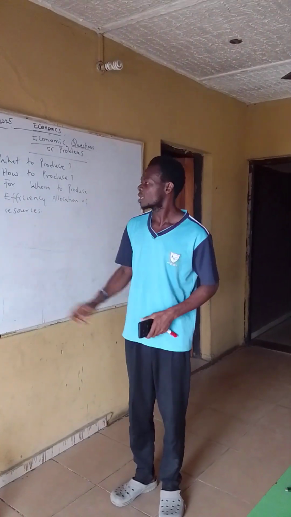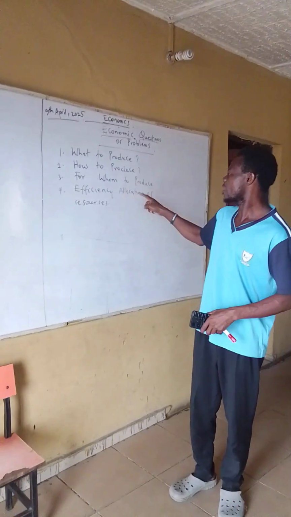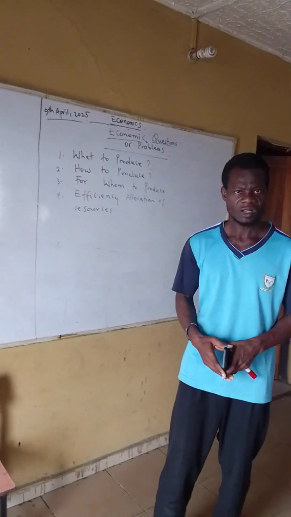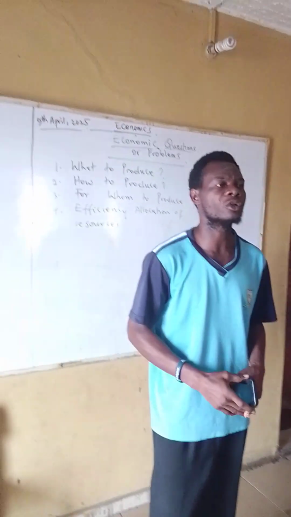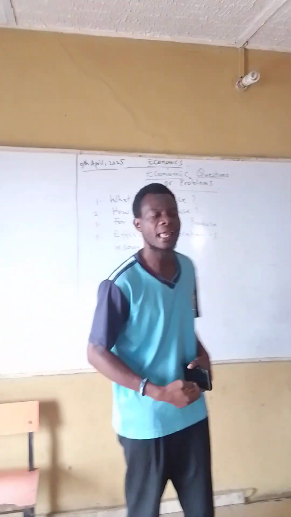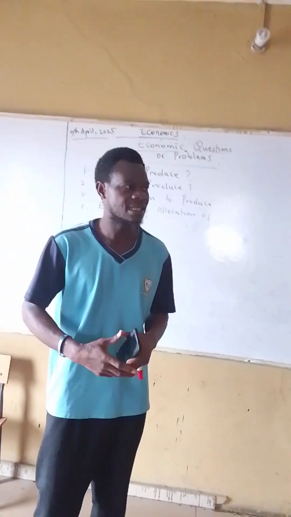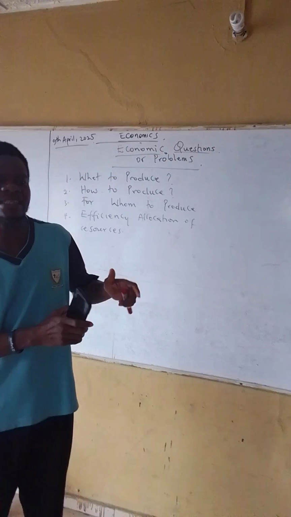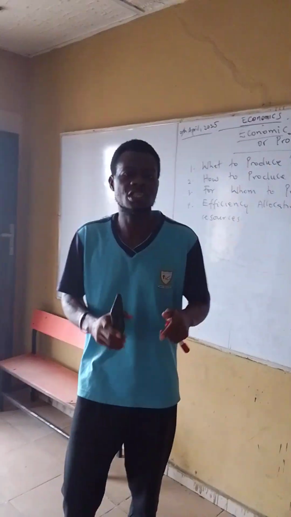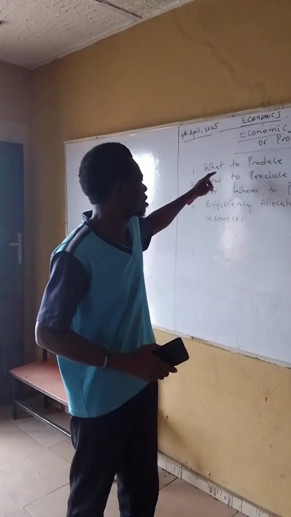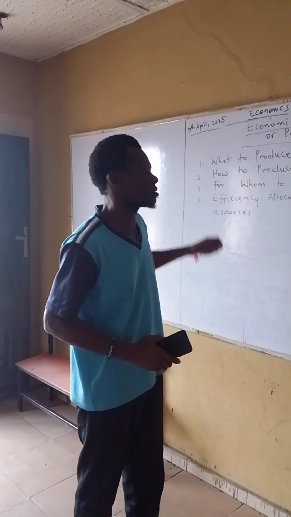Number four question is efficient allocation of resources. When we're talking about efficiency or allocation of resources, that is where one of the basic concepts of economics comes in: opportunity cost. That is, what are we sacrificing that will make us achieve solutions to these three questions?